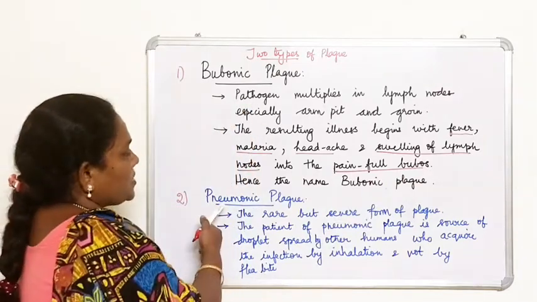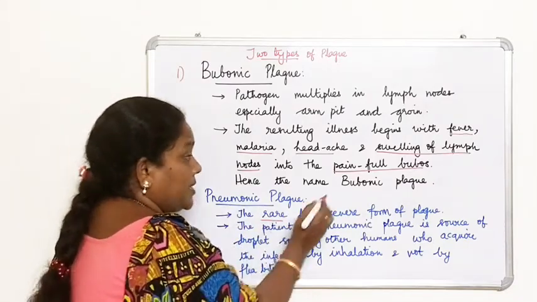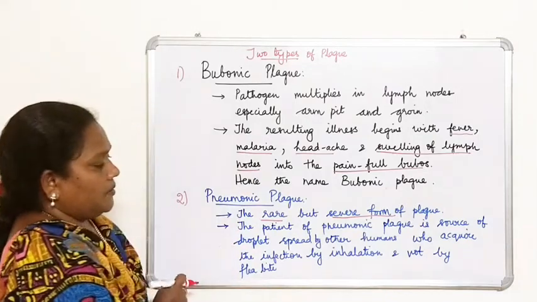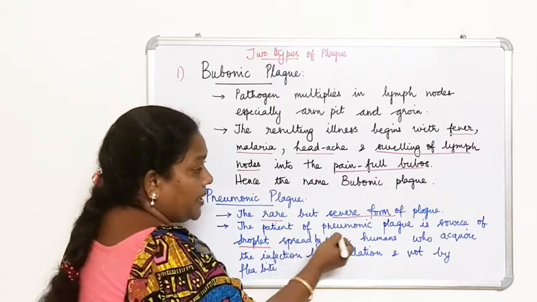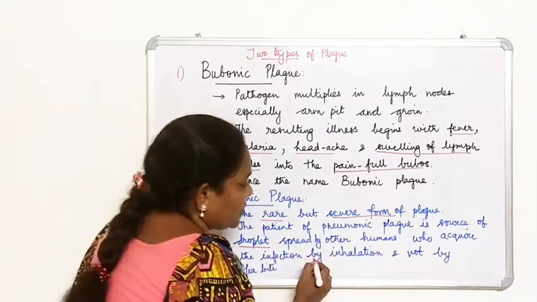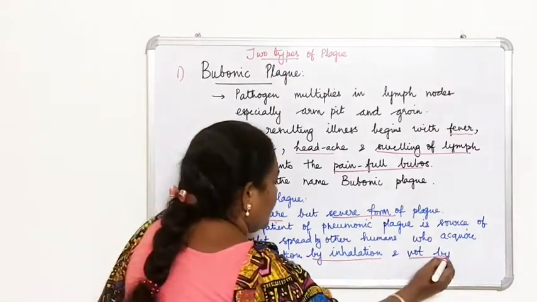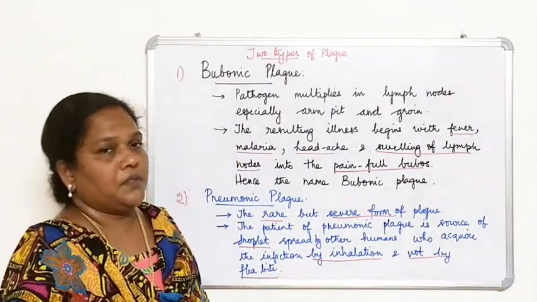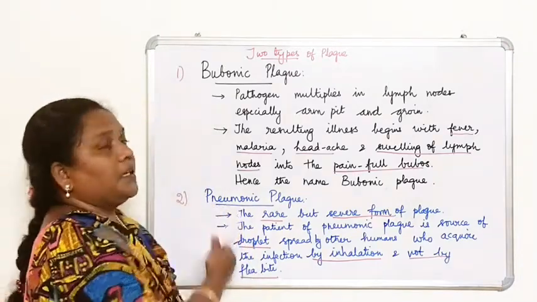The next one is pneumonic plague. It is rare but a severe form of plague. The patient of pneumonic plague is a source of droplet spread to other humans who acquire the infection by inhalation, and it is not spread by flea bite. This is very important to note down. So this type of plague, which is rare but severe, is called pneumonic plague.